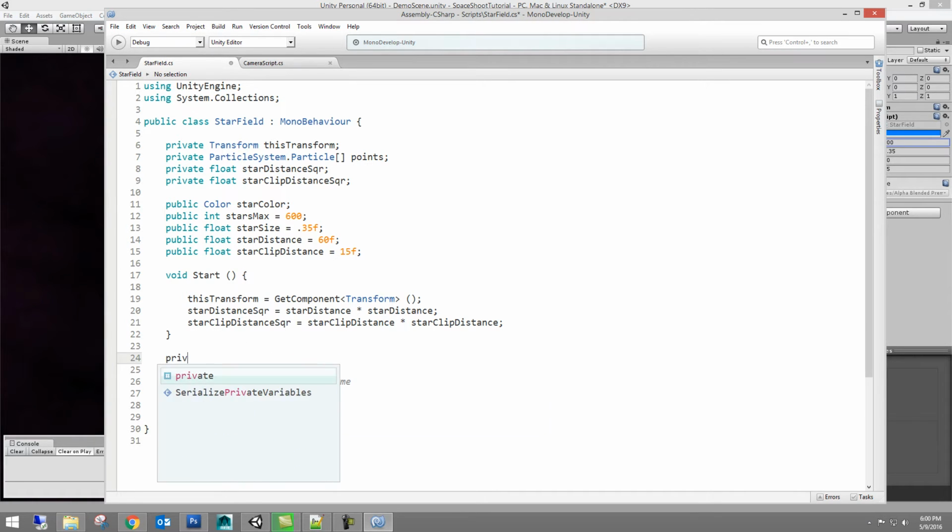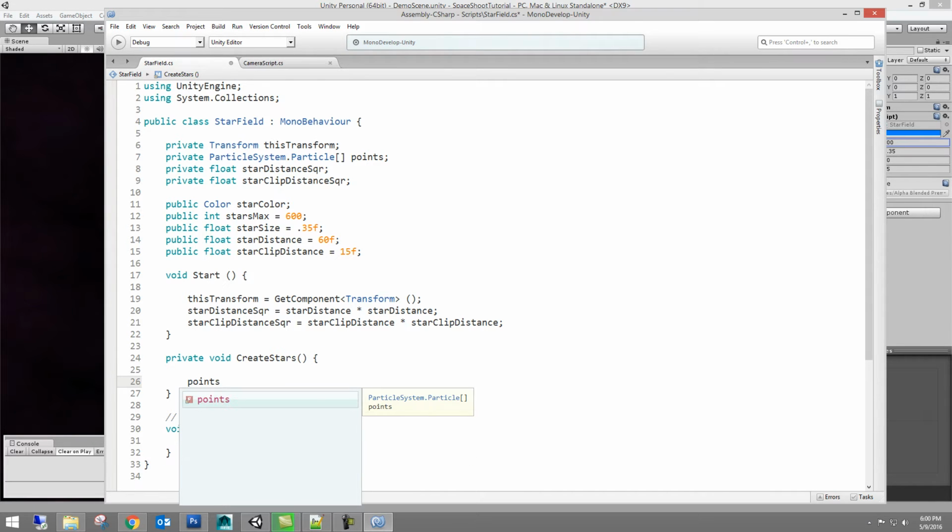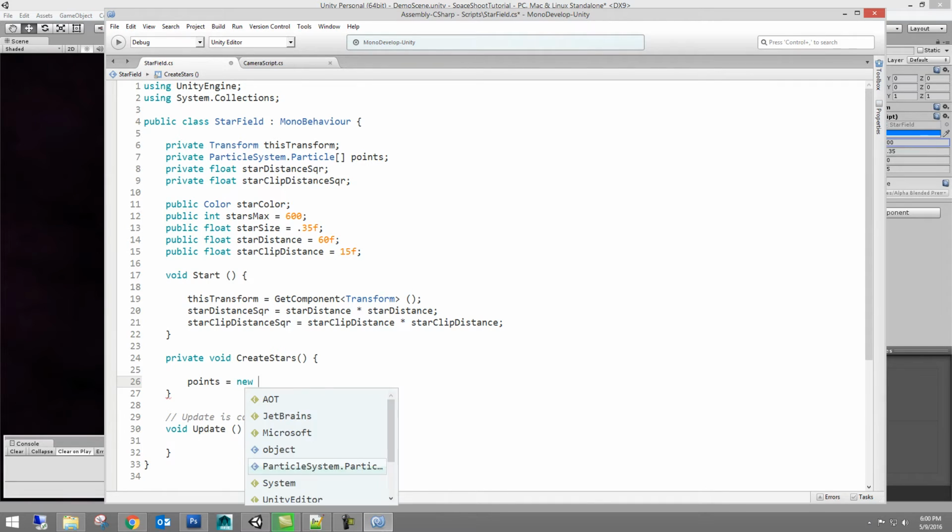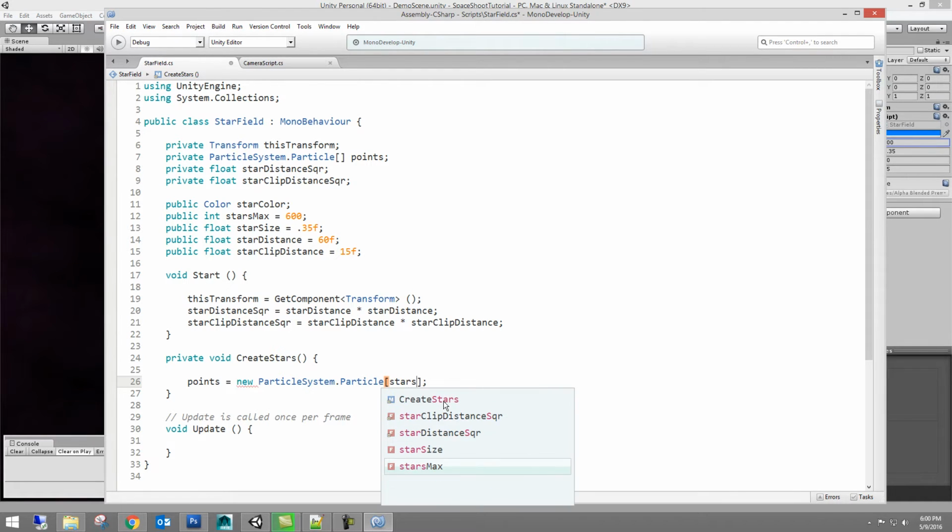Okay, so the first thing we want to do here is another method in here, private void, and this is going to be our create stars function. This is what's actually going to create the star objects, or you can think of them as particles if you want. So the particles, or what we called points, we're going to go new particle system particle array, and inside of that array we're going to tell it the amount of particles is going to be stars max, and that's this integer up here.